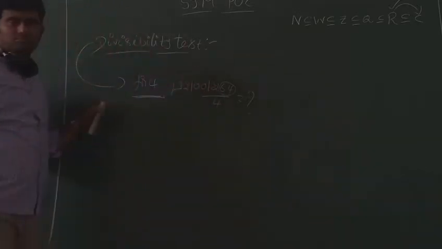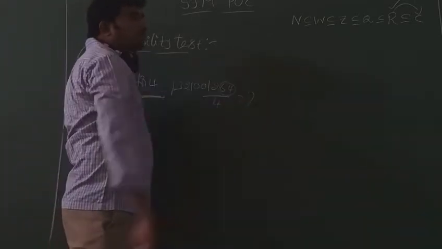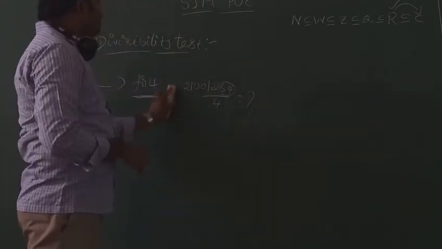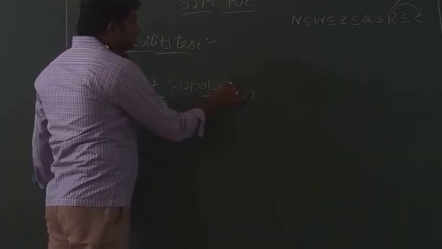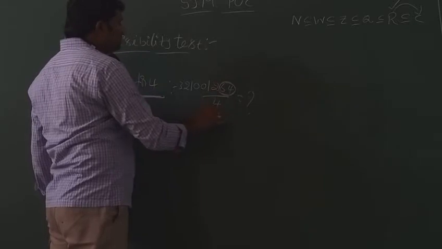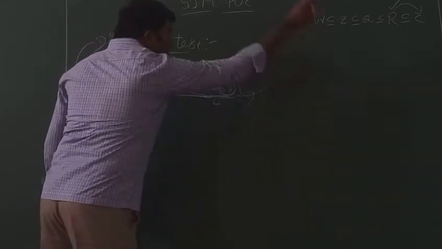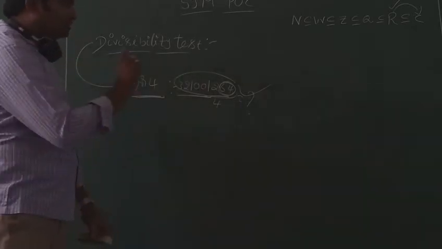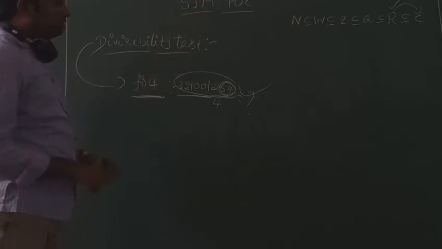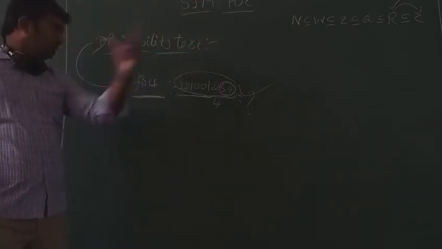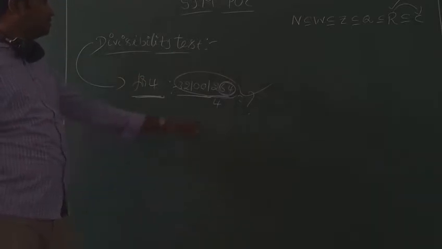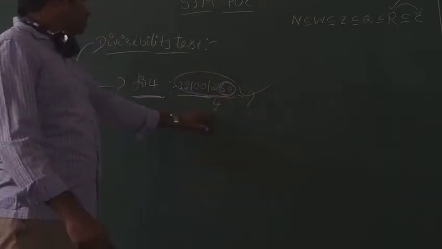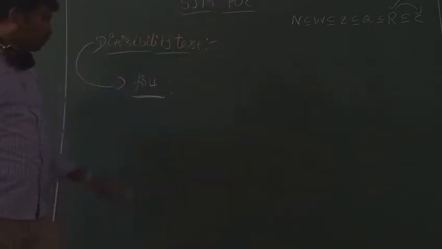You can write any number to the left side of the 64, but not to the right side. The condition is that the last two digits must be divisible by 4. Then the whole number is divisible by 4. You observe that the table clearly mentions the divisibility test for each and every number. For 4, if the last two digits of the given number are divisible by 4, then the whole number is divisible by 4.